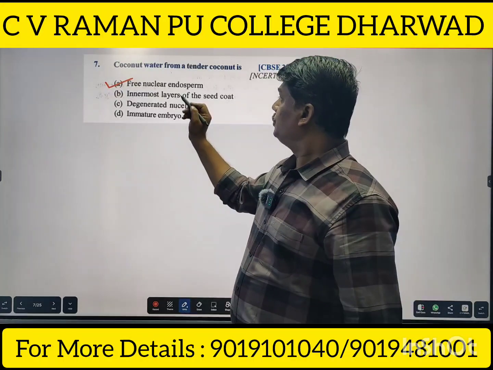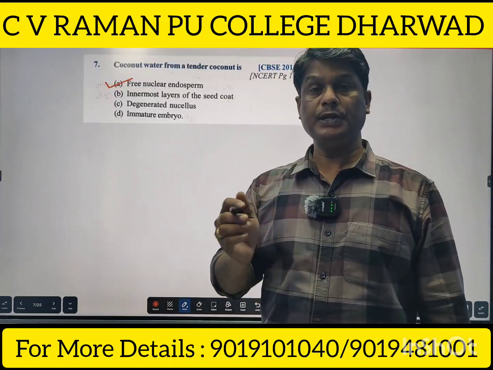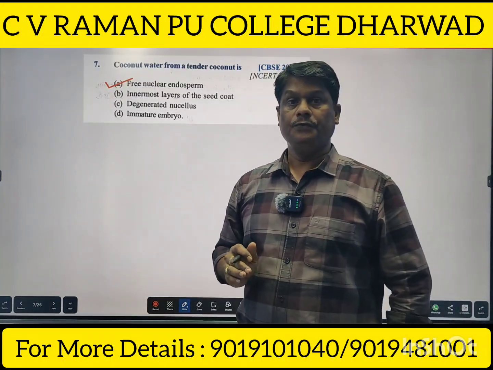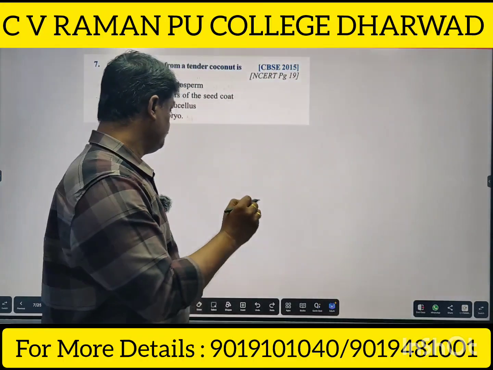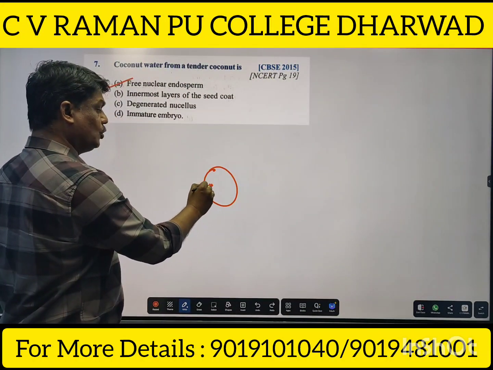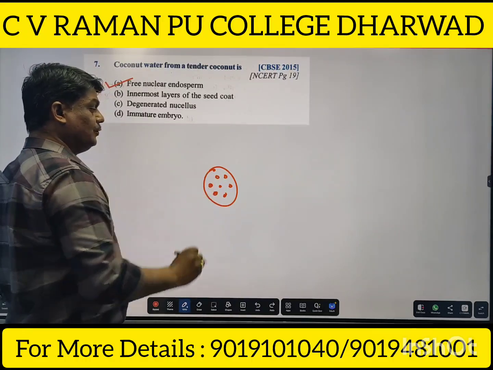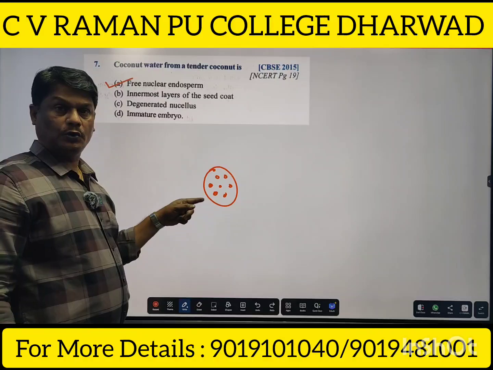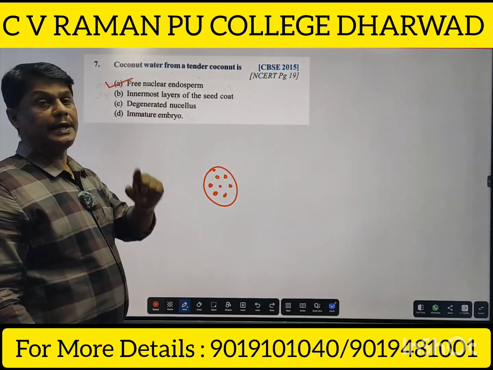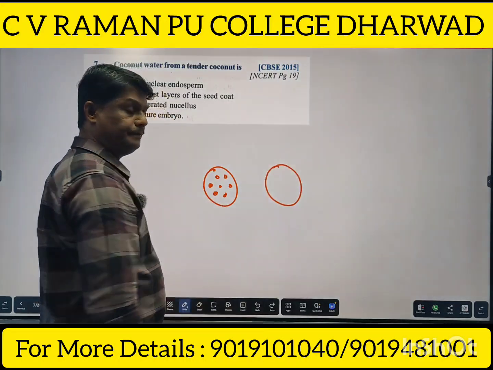Okay. There are 2 types of endosperm. One is free nuclear endosperm and another one is cellular endosperm. Free nuclear endosperm means the primary endosperm nucleus undergoes successive nuclear division but without the formation of a cross wall or cell wall. So that results in the formation of free nuclear endosperm. Another one is cellular endosperm.